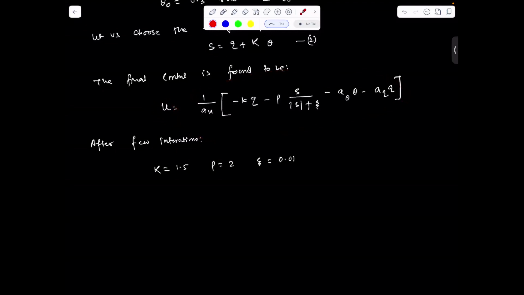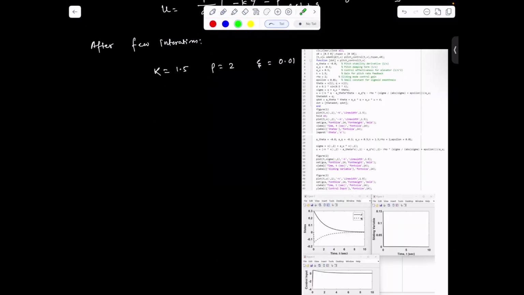Okay. So now we'll come to the MATLAB code, how we can make the system stabilized and chattering free. So this is the MATLAB code for this particular example. If you notice here, these are the initial values, and this is the time period for the simulation.